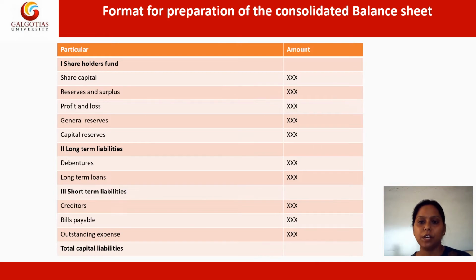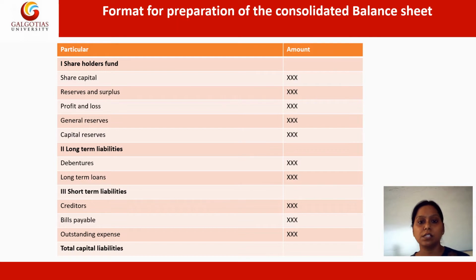Now, the format for preparation of the consolidated balance sheet. We do understand that every company is required to prepare the financial statement or the balance sheet. So the parent company is also required to prepare the consolidated balance sheet as other companies are. Whether it is a single entity or a group of companies, it is a must for all companies to prepare the consolidated balance sheet. As far as the format of the consolidated balance sheet is concerned, it is more or less the same for either a single company or a group of companies.